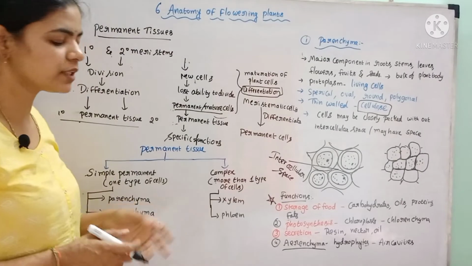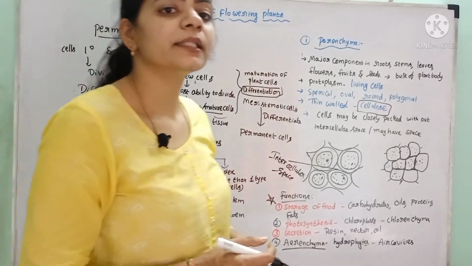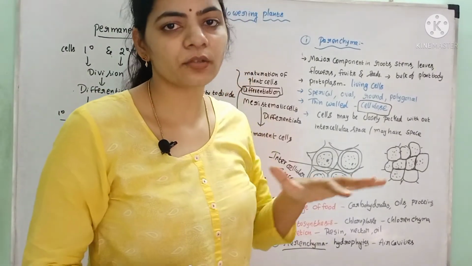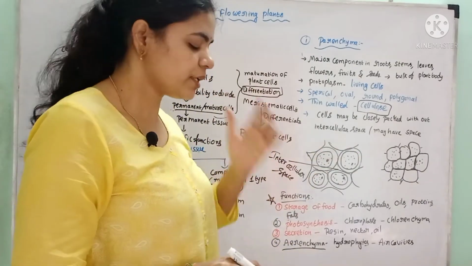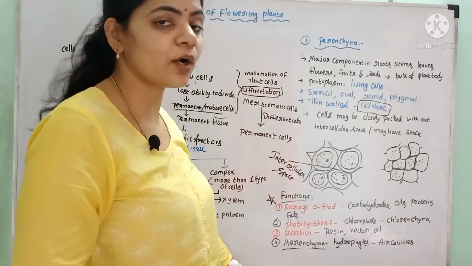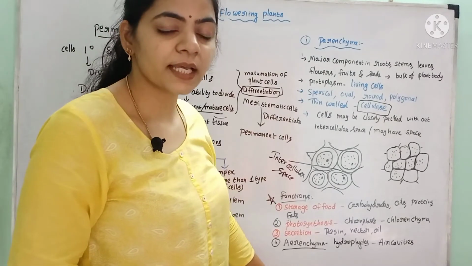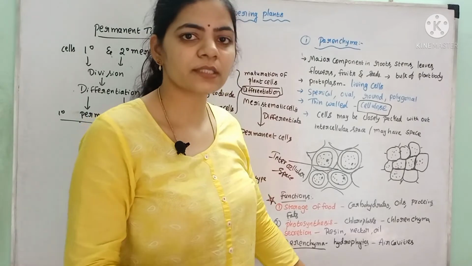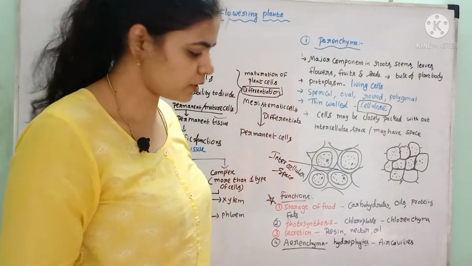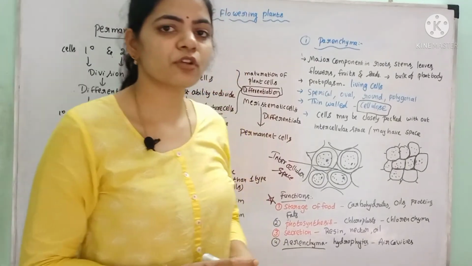The main function of these aerenchyma is that they help the plant in buoyancy, that is, floating on the surface of the water. These air cavities are filled with air, hence they are called aerenchyma. So this aerenchyma helps in the buoyancy of the plants, but buoyancy is nothing but floating on the surface of the water. So this is about the functions of the parenchyma.